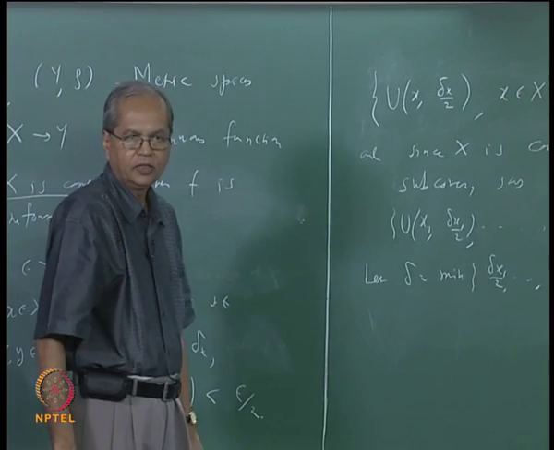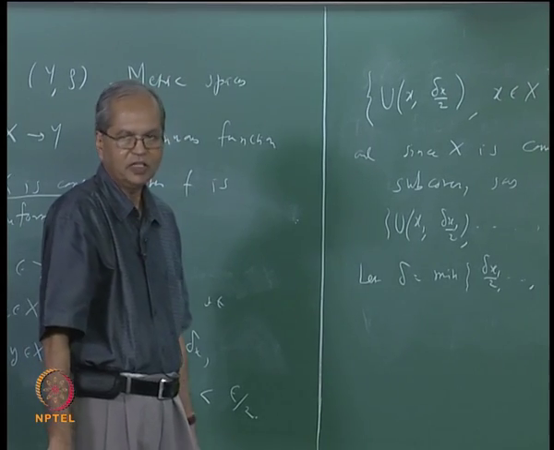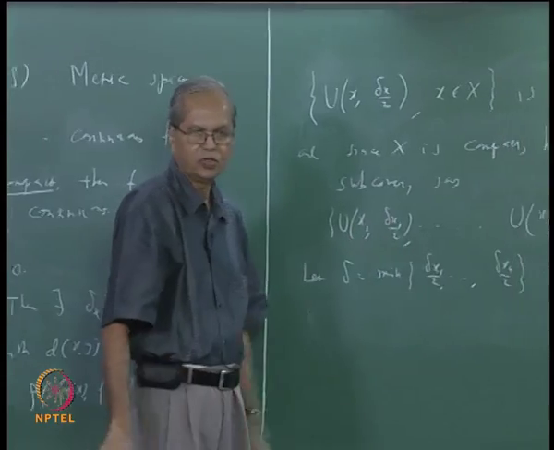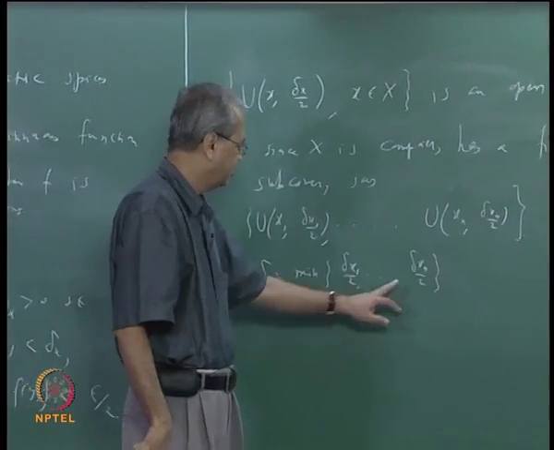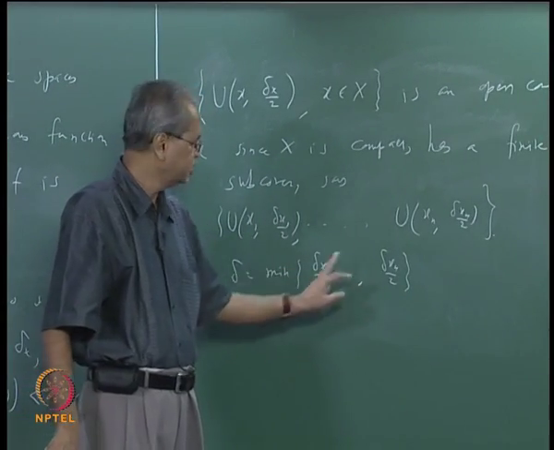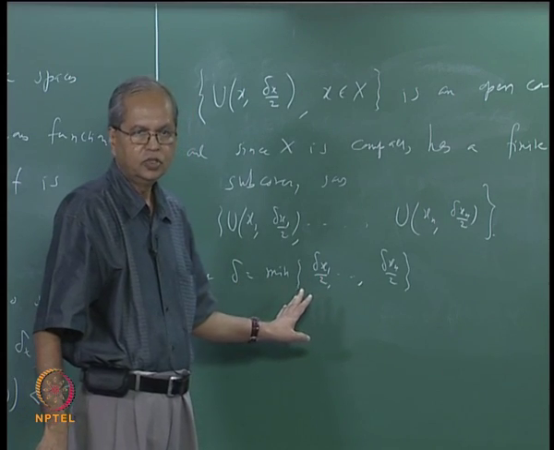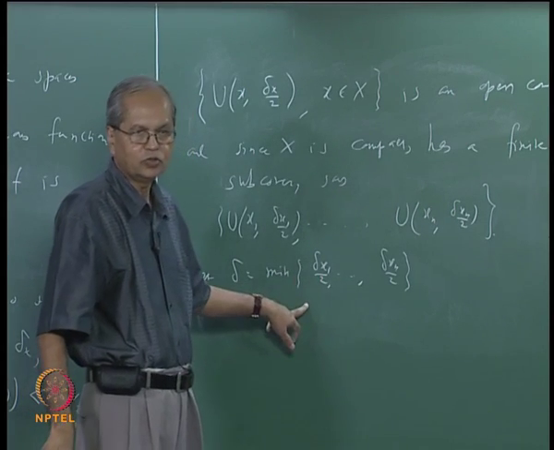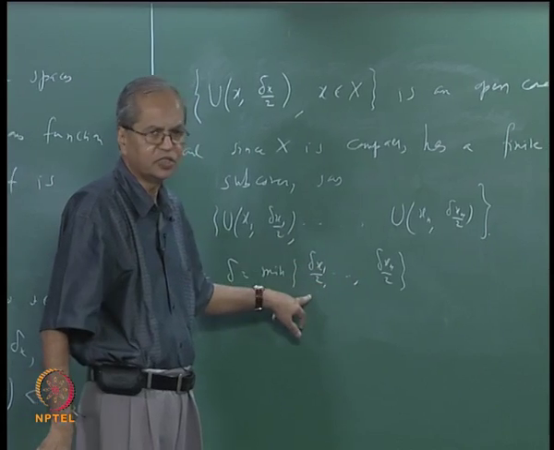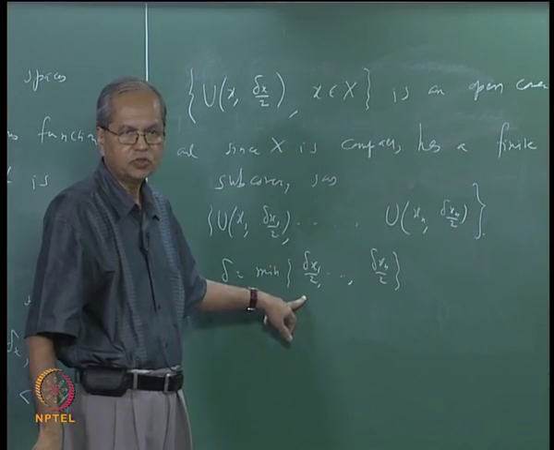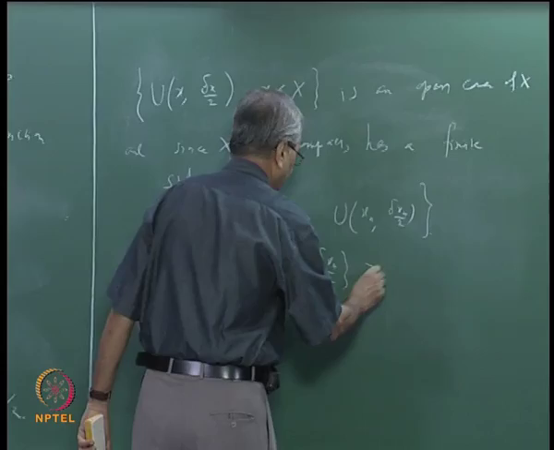Then see, it is here that we are basically using that this is a finite subcover. This is a finite set and each of these numbers is strictly bigger than 0, so the minimum among them is in fact one of these numbers, so it should also be strictly bigger than 0.